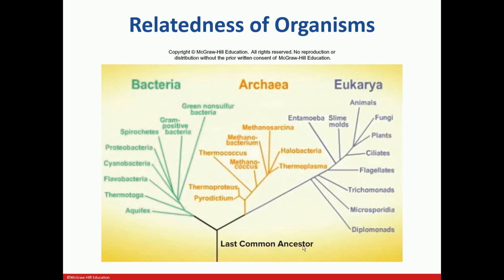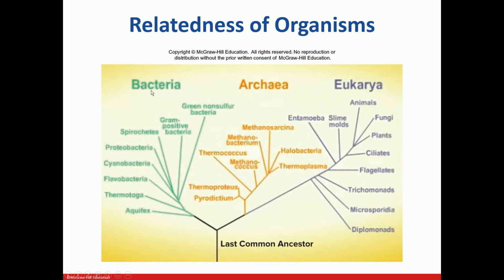As I just said, right now I'm not talking only about microorganisms, I'm talking about all the different organisms in this biological world. They can be divided into 3 domains: bacteria, archaea, and eukaryotes. They all originated from one common ancestor, and this is called the tree of life.